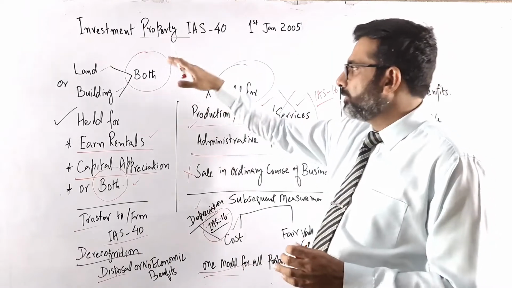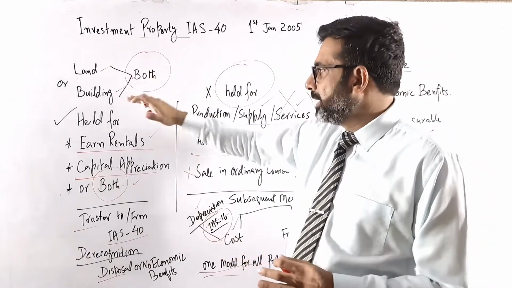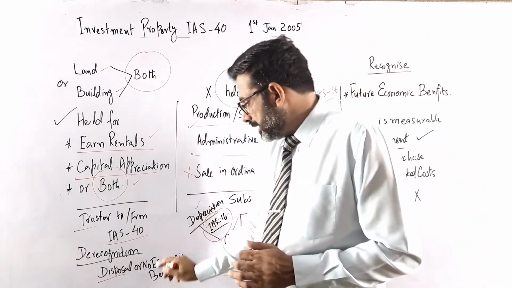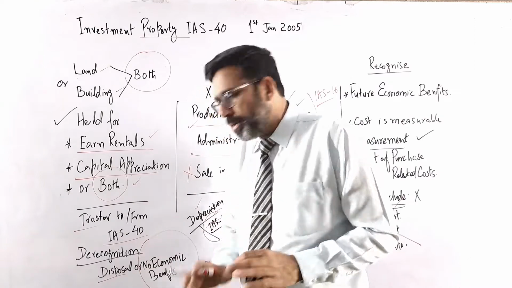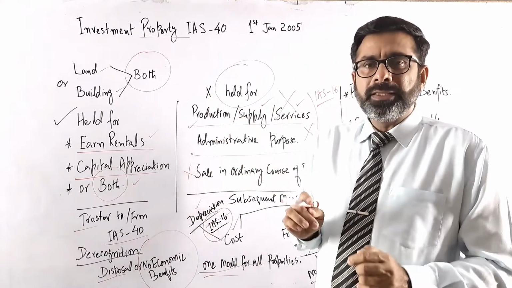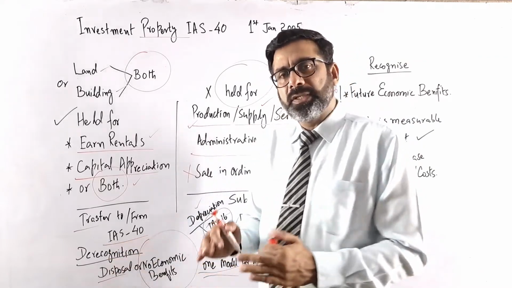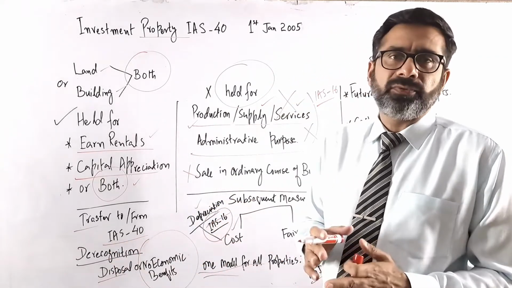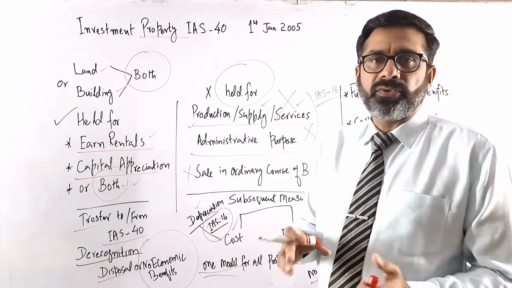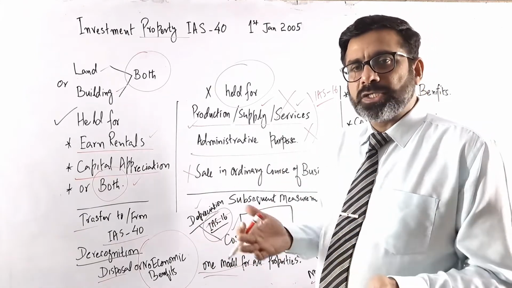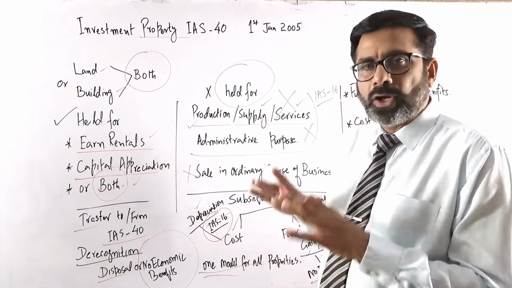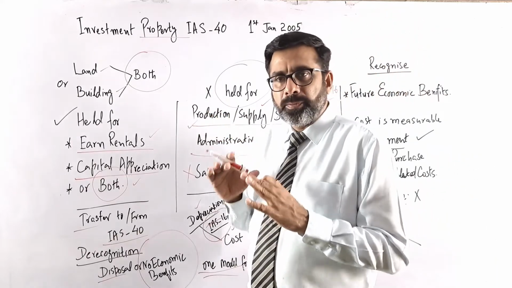They may be disposing of the land, or they may be disposing of the building, or there's a possibility that there are no more economic benefits related to that asset. So again, they have to de-recognize it. Obviously, they may sell it, transfer it, or dispose of it. In all those conditions, it will not be shown in investment property.